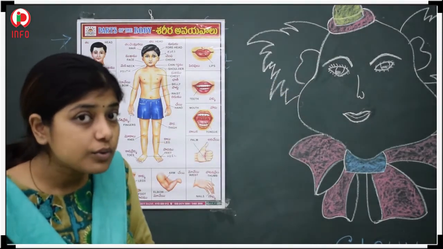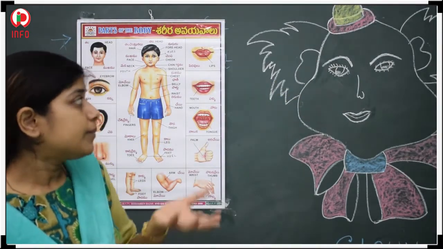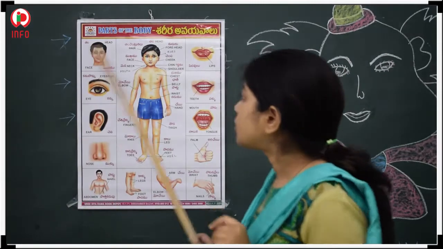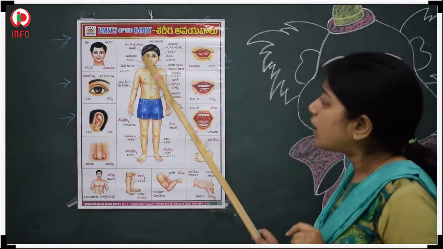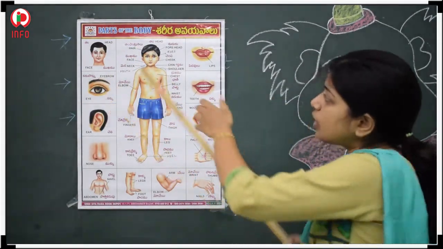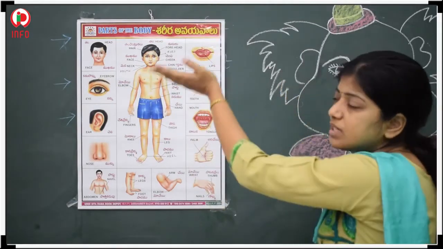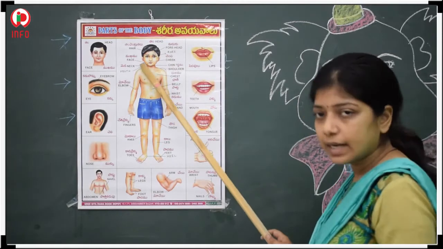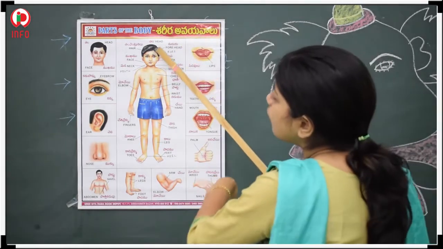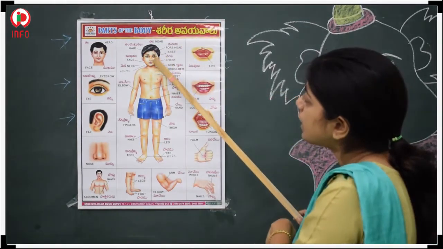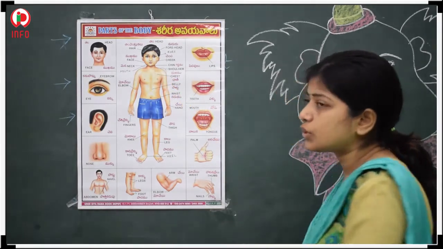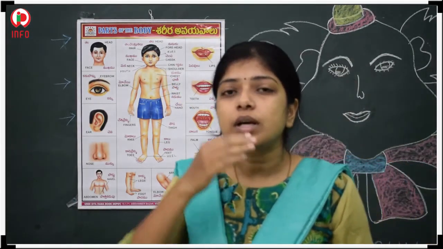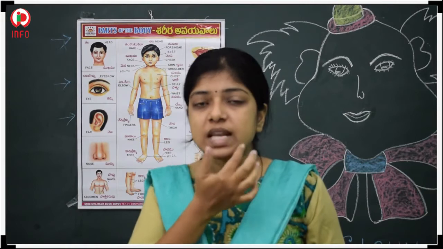I have told you which one is the eye. So here also, these two are our eyes. The upper portion of the eyes is called the forehead. Next, after the forehead, you can see the chin also. Chin, this portion below the lips.